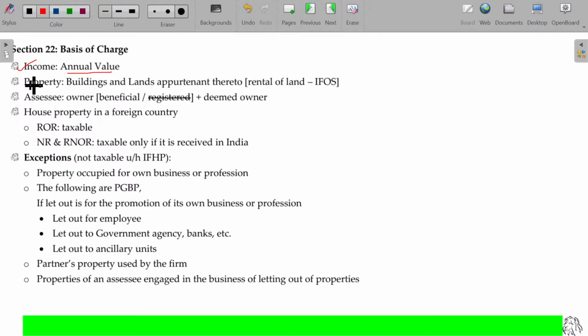Income, annual value, property being buildings. Building alone can fall under income from house property. I don't have the land. Can I have the building? Okay, possible. In some cases, we may take the land on lease for 10 years, 50 years, in some cases it may be 99 years. A 99 years lease may be taken for the land. And on that land, I may construct the house property or any building.